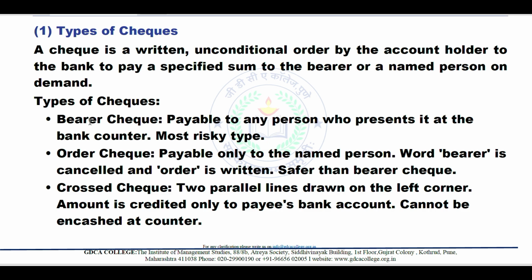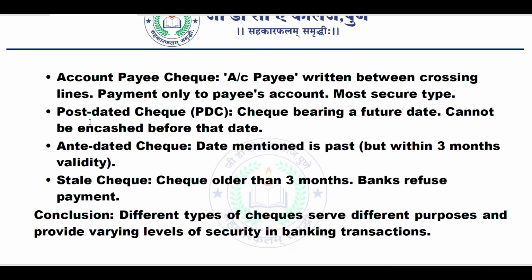The word bearer is cancelled and order is written, safer than a bearer cheque. Crossed cheque, two parallel lines drawn on the left corner. Amount is credited only to the payee's bank account, cannot be encashed at the counter, so cash will not be handed over. Account payee cheque, account payee written between crossing lines. Payment only to the payee's account, most secure type.